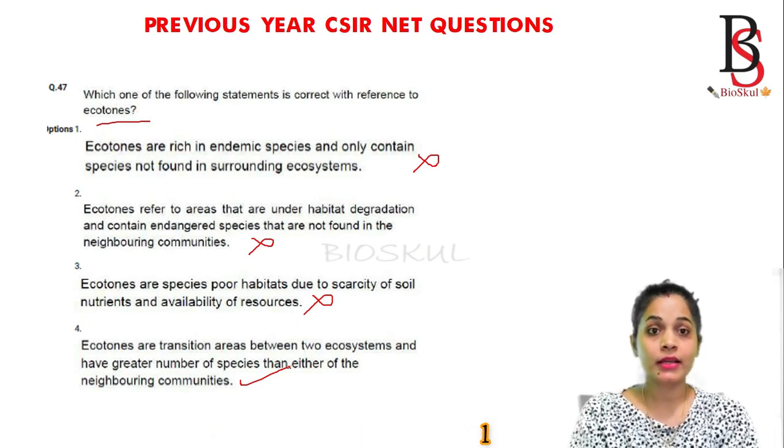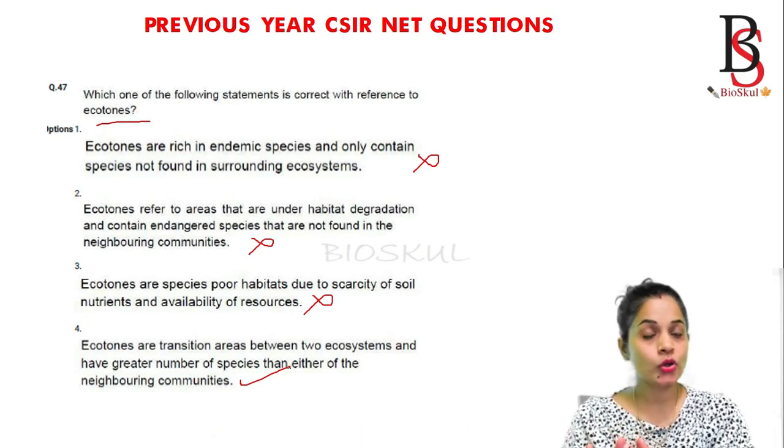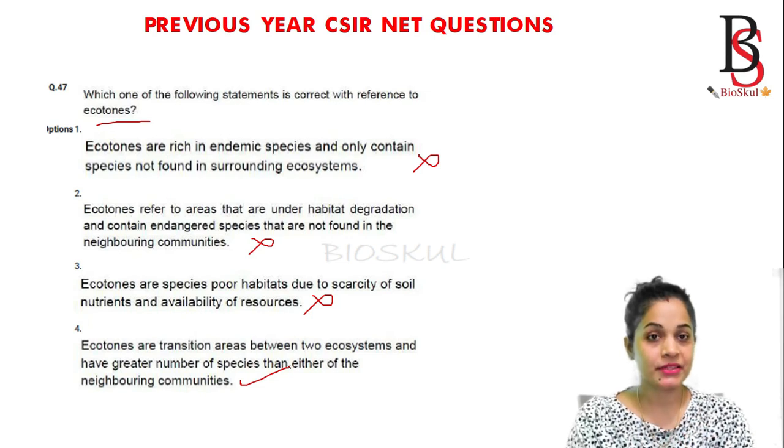Hope now you have a clear idea about what is an ecotone and what is an edge effect.